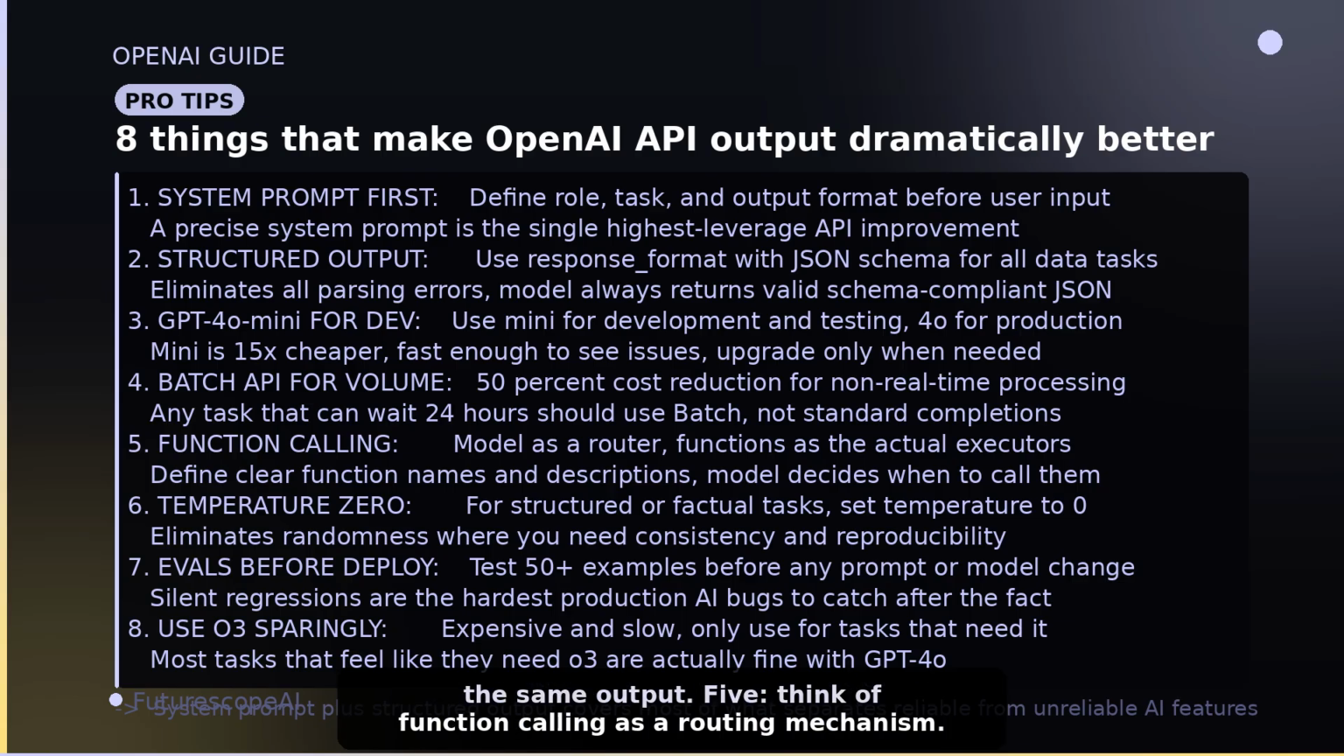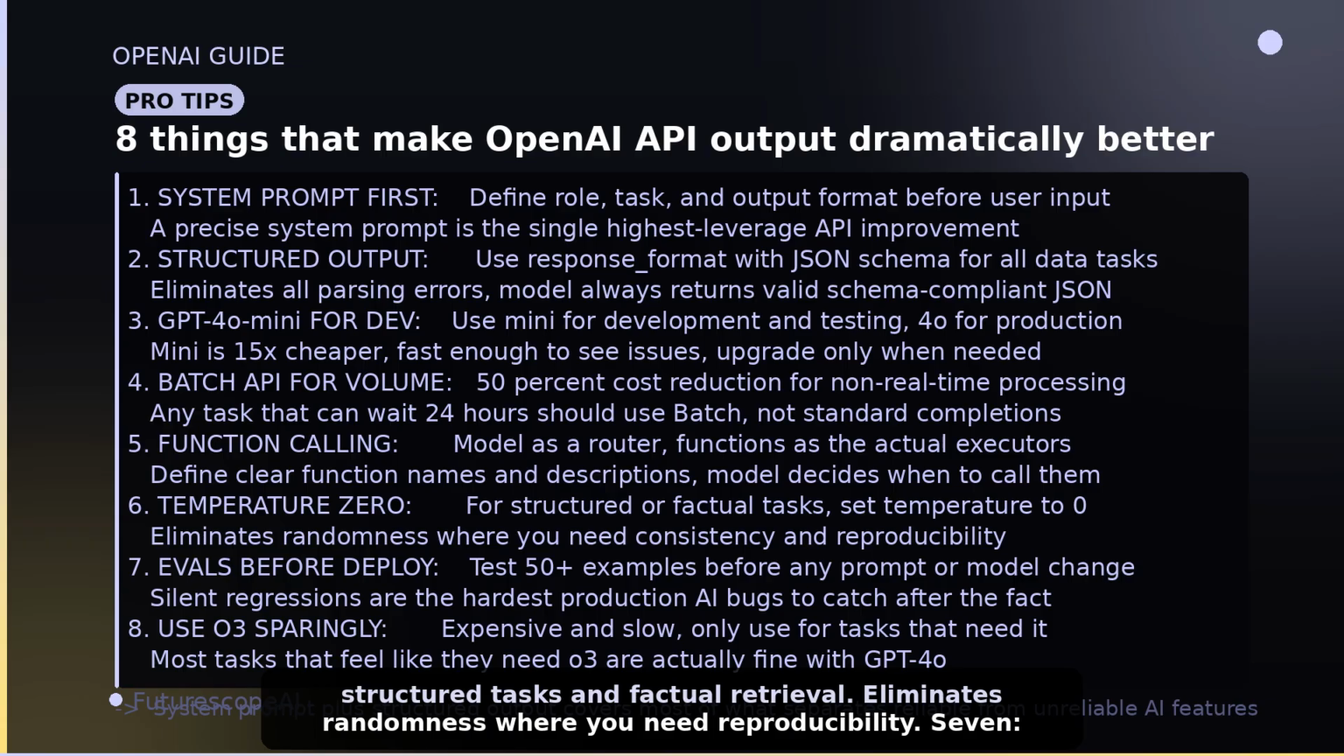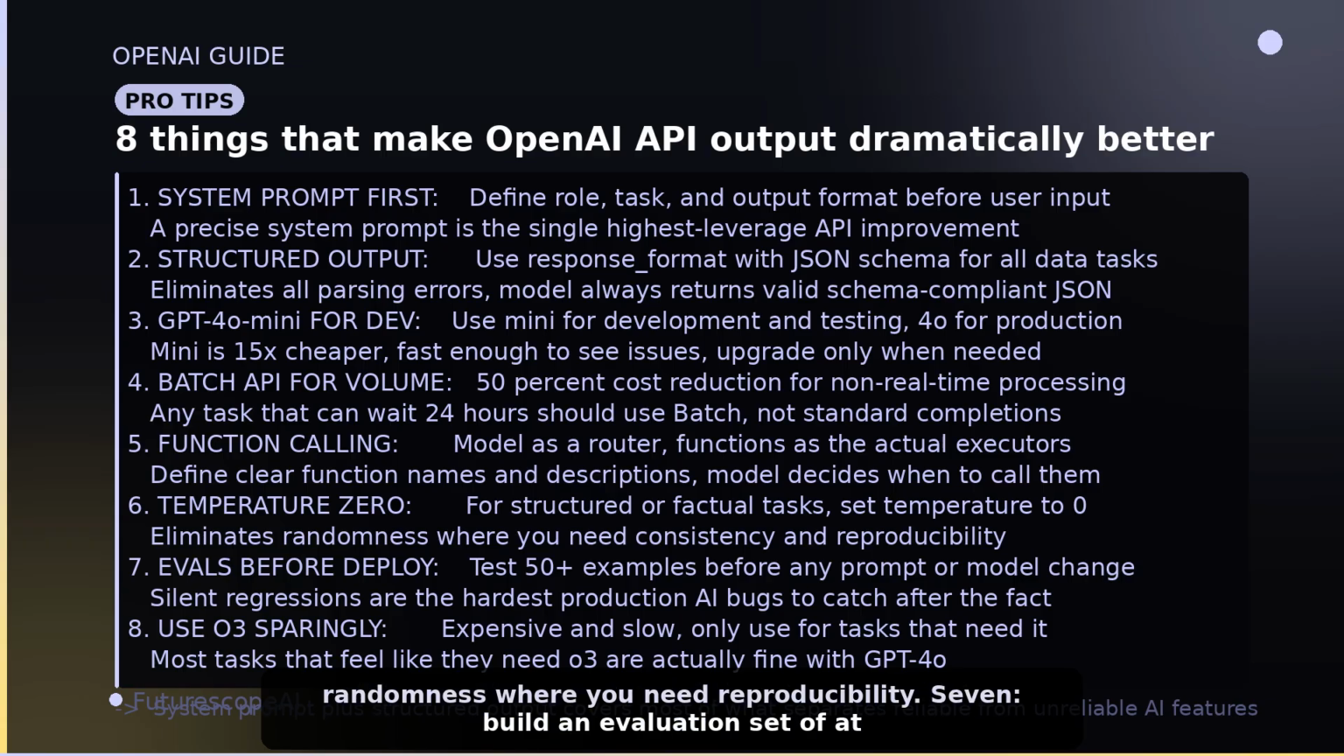5. Think of function calling as a routing mechanism. The model decides which function to call and what parameters to extract. Your code executes the actual logic. 6. Set temperature to 0 for structured tasks and factual retrieval. Eliminates randomness where you need reproducibility.